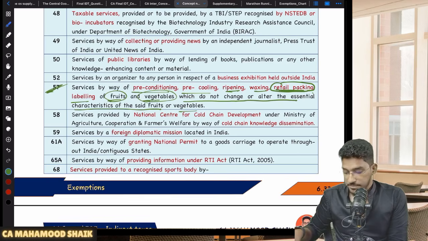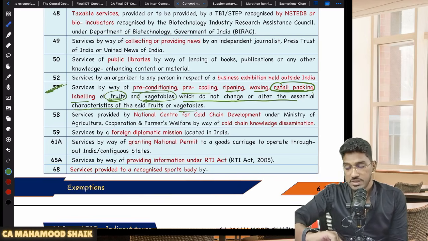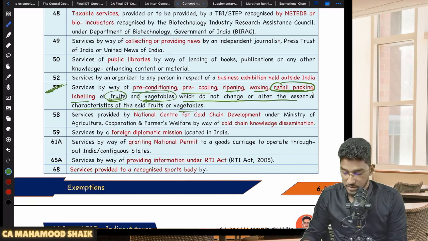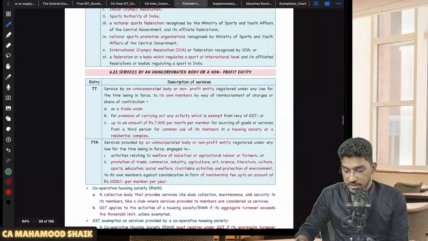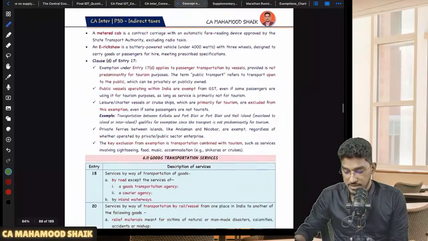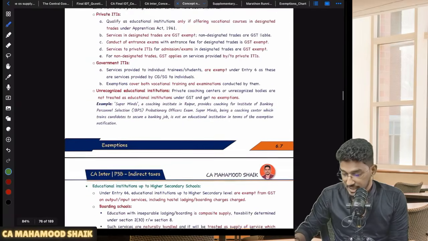So very important. Okay, so retail packaging of fruits and vegetables, which does not change the essential characteristics of the said fruits and vegetables, is exempted. Okay. Now, with this we are done with the agricultural related activities. Now we will go to the next category of exemptions and we'll try to cover it.